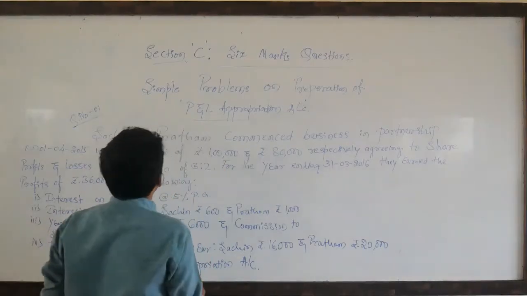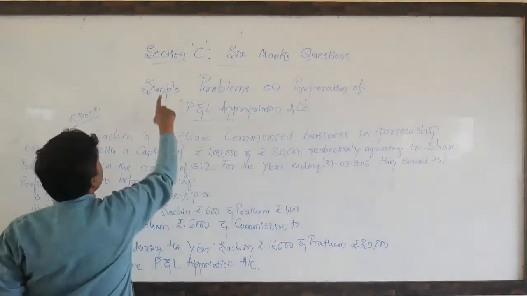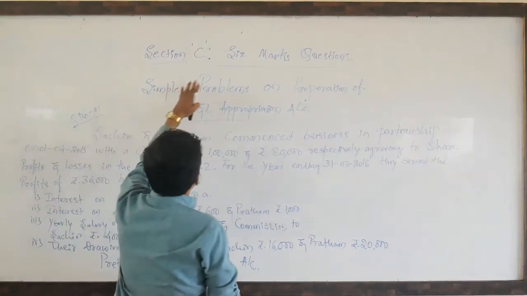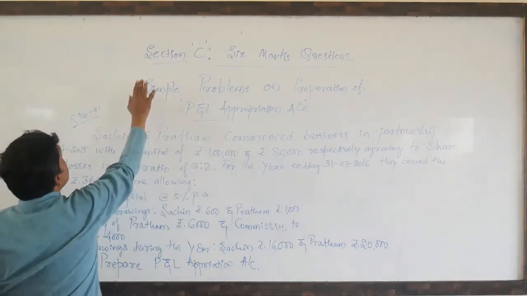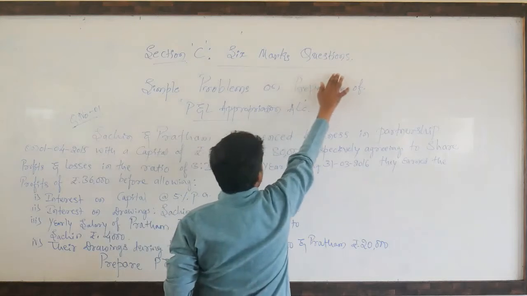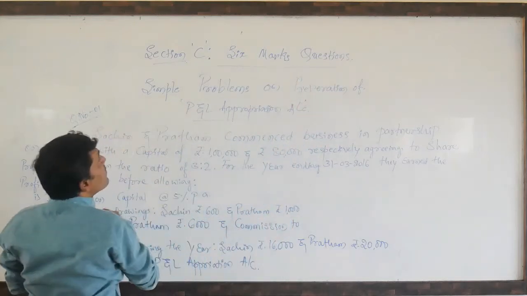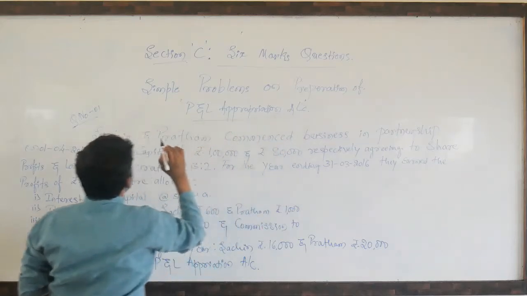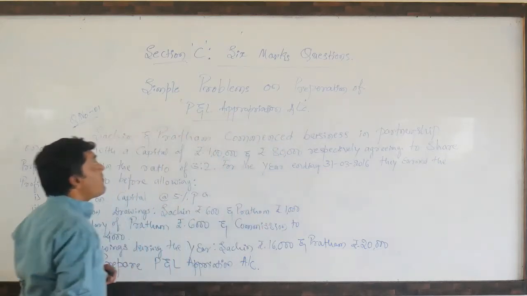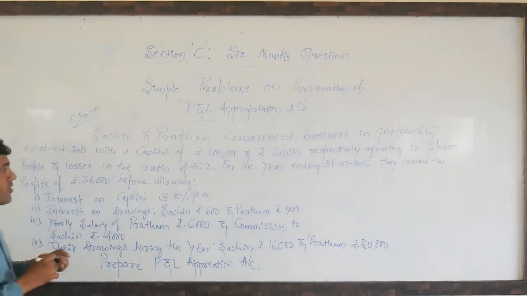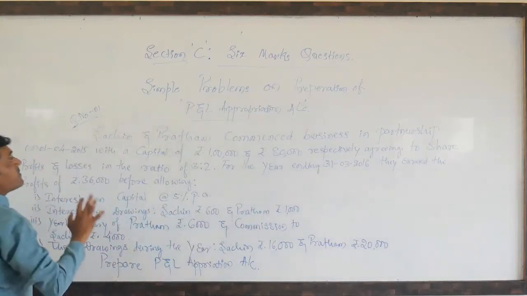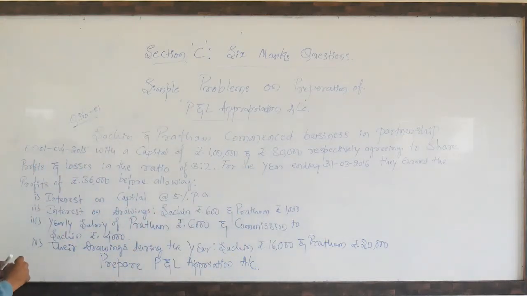Okay, dear students, look at the board, Section C. I hope you can see what I have written on the board. Section C, 6 marks questions: simple problems on preparation of profit and loss appropriation account. Dear students, regarding this topic, let me discuss this profit and loss appropriation account.